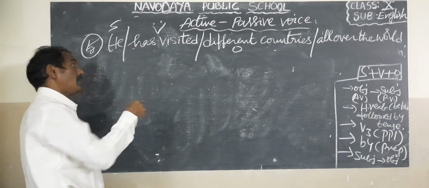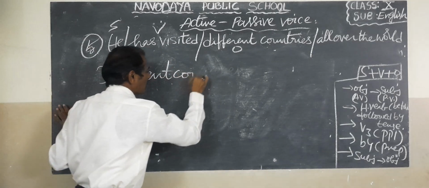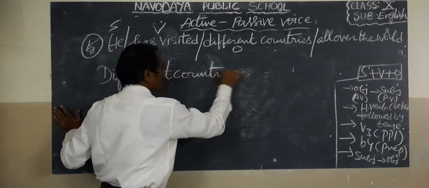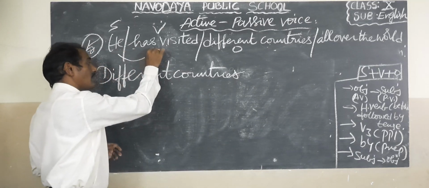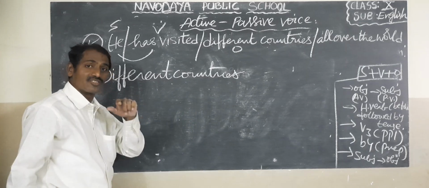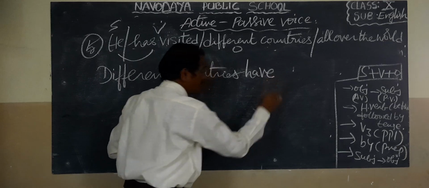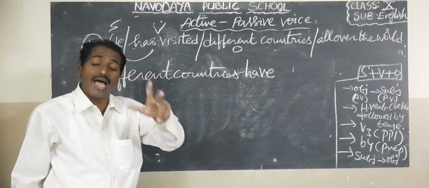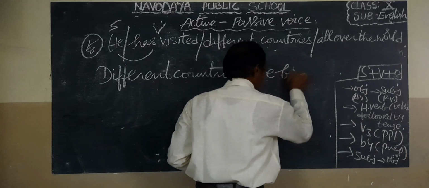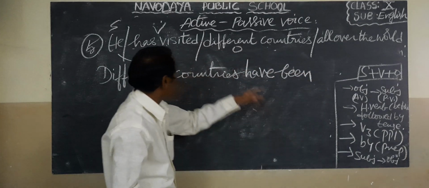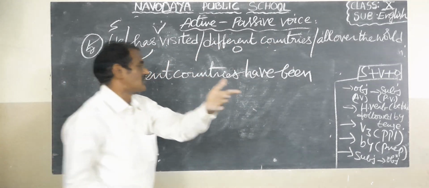So the object becomes the subject: different countries. Here we have a singular subject and singular helping verb. But is different countries plural or singular? Plural. So the B form, have, has, had, we should write the B form been. So here the B form is been. Next V3. Here it is visited. Visit, visited, visited. V3 is the same.